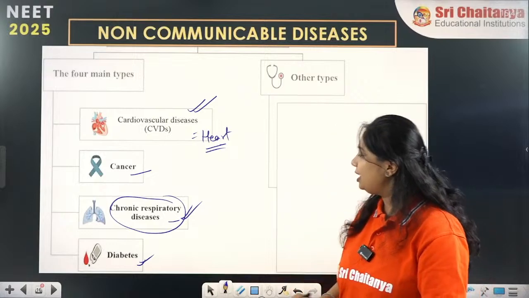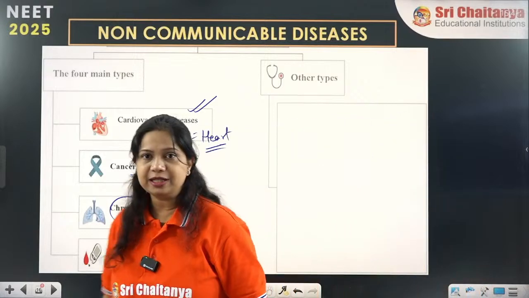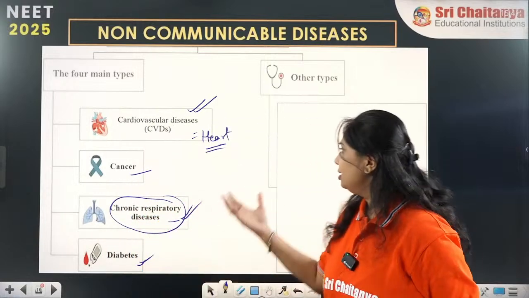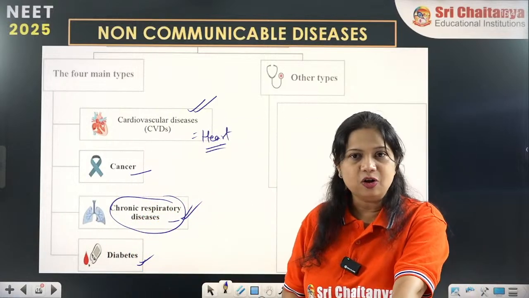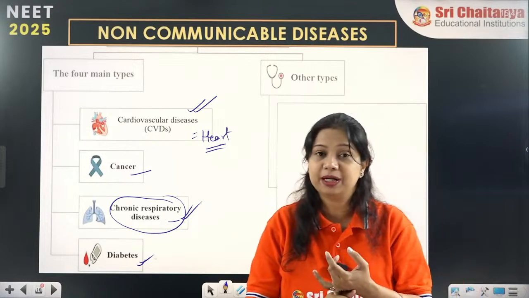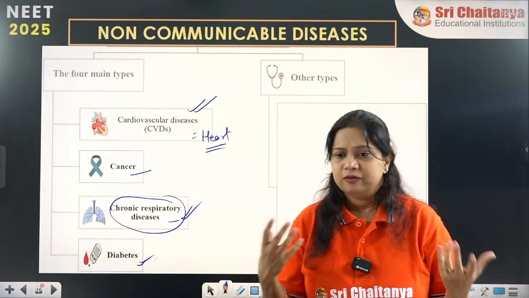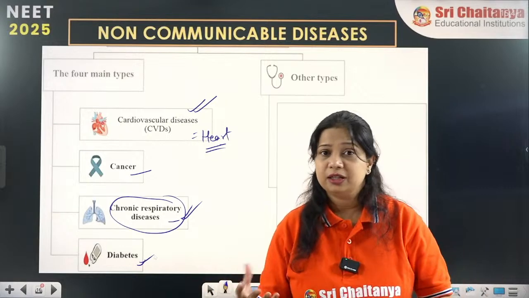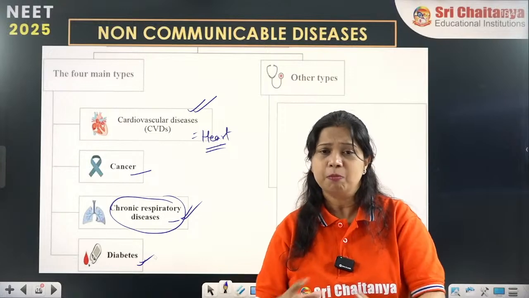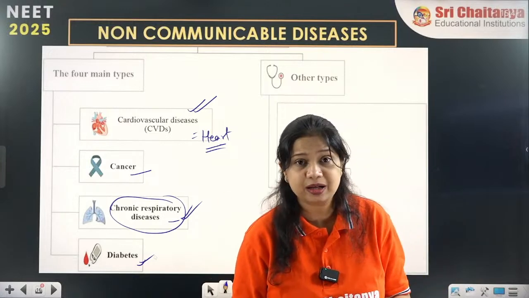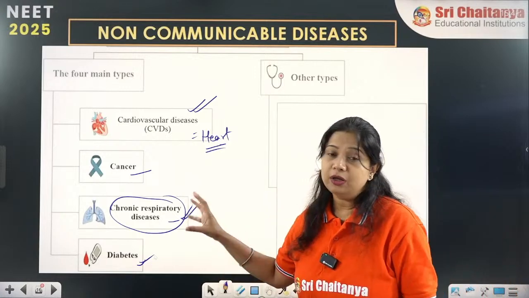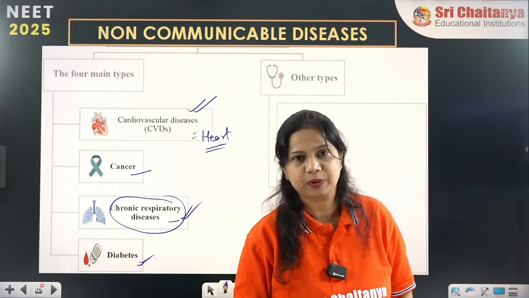See, like diabetes, it is not spreading from one person to another. Similarly, cancer or heart diseases are not spreading from one person to another, but due to habits, the weather, the environmental condition, the occupation, genetic factors, hormonal imbalances and many more factors, non-communicable diseases appear.